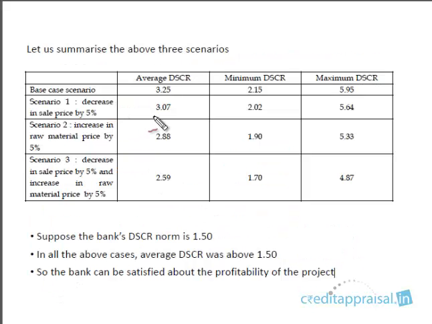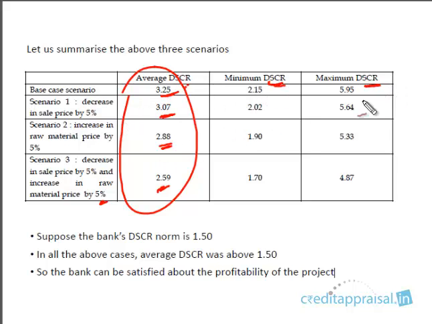So let us summarize the 3 scenarios. In the base case scenario, we had a DSCR of 3.25. In the first scenario, where sale price decreased by 5%, we had a DSCR of 3.07. The DSCR dropped from 3.25 to 3.07. In the second scenario, where raw material price increased by 5%, DSCR dropped from 3.25 to 2.88. And in the third scenario, where both sale price was decreased by 5% and raw material price was increased by 5%, we had DSCR dropping from 3.25 to 2.59.